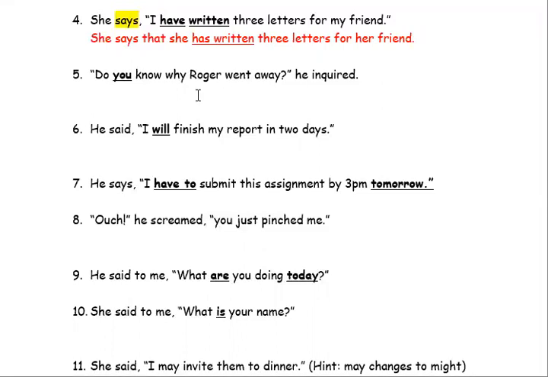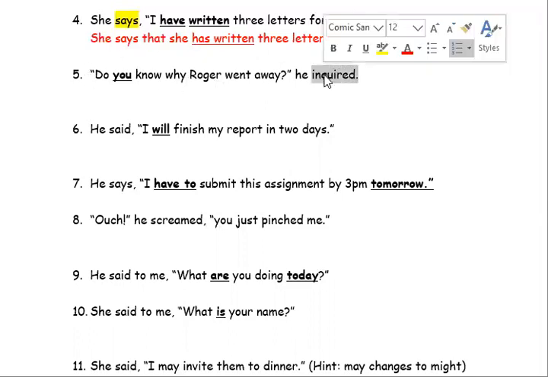Moving on. "Do you know why Roger went away?" He inquired. First thing you need to ask yourself, what is the main introductory verb in the sentence? You won't find your introductory verb within quotation marks. You're going to find it next to the subject. So who is doing the action? He is doing the action. And what is he doing? He's inquiring.